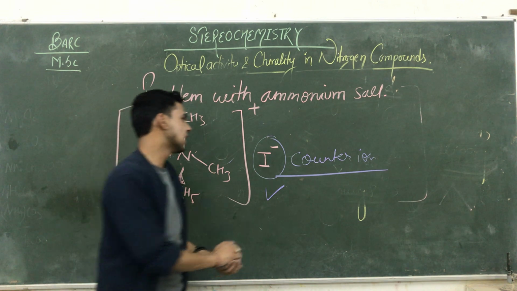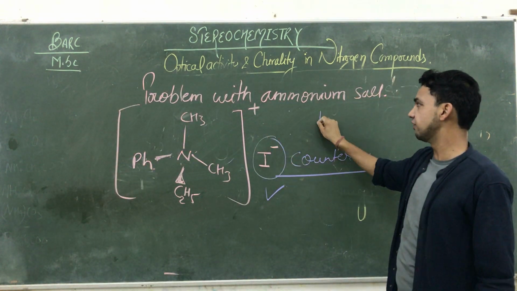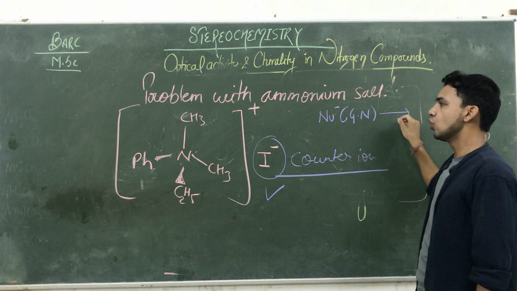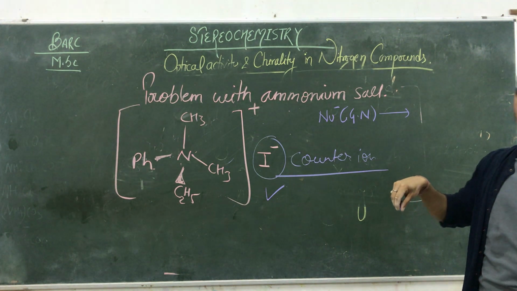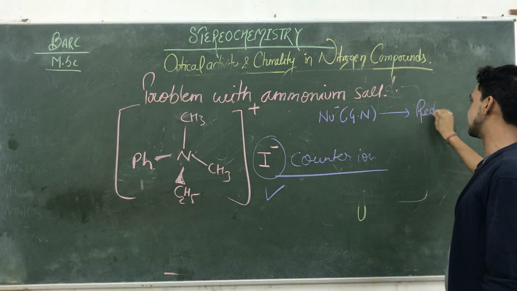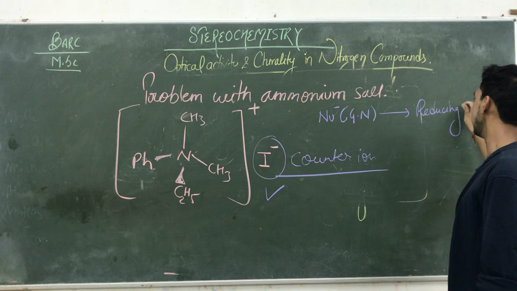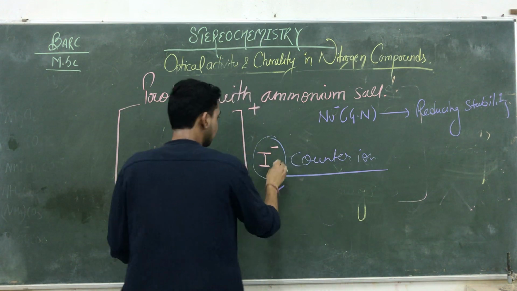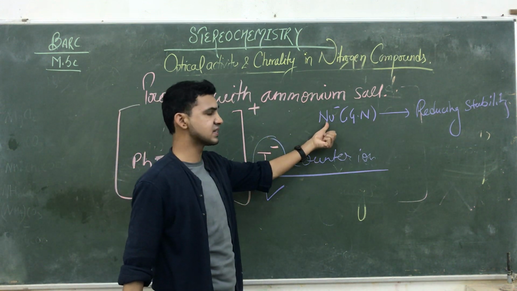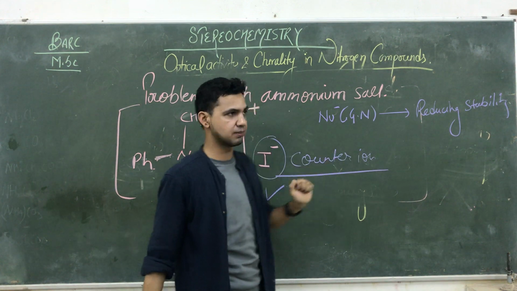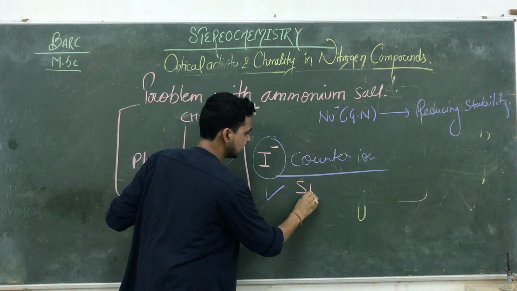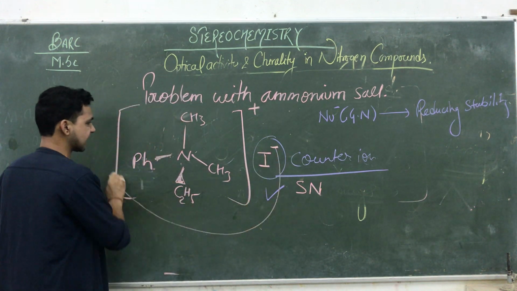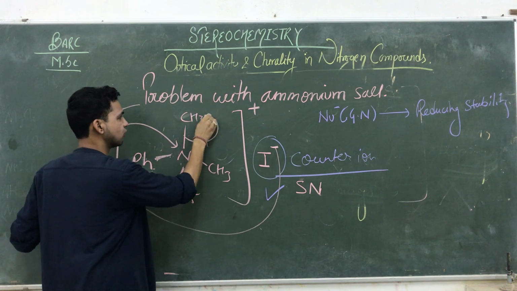What is the factor affecting? If the counter ion is behaving like a good nucleophile, so they are affecting its geometry or they are reducing stability. ये क्या करता है? Reduce करता है stability को. कैसे? देखिए. If the nucleophile is the biggest and good nucleophile, they reduce the stability, like they participate in SN reaction, nucleophilic substitution. This negative charge is attacking on this nitrogen and CH3 is removing outside.